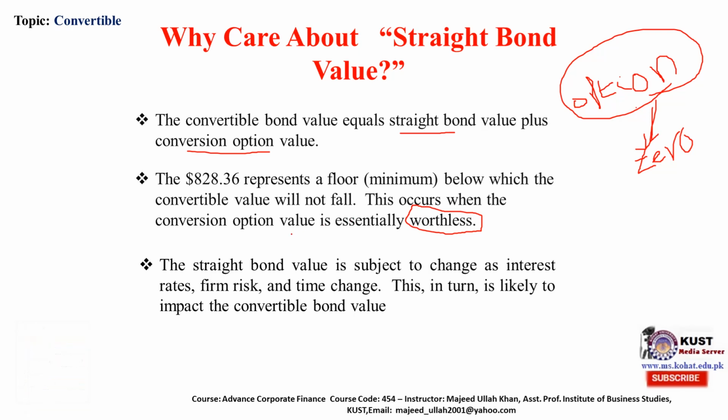Obviously, the bond value, as we discussed, changes with the interest rate changes in the open market. Firm risk also matters, as people will not buy the bond if the firm is getting risky. In terms of maturity, obviously, when there is 20 years to maturity, the bond will have one value. If there is 2 years to maturity, the bond will have another value. This in turn is likely to impact the convertible bond value.